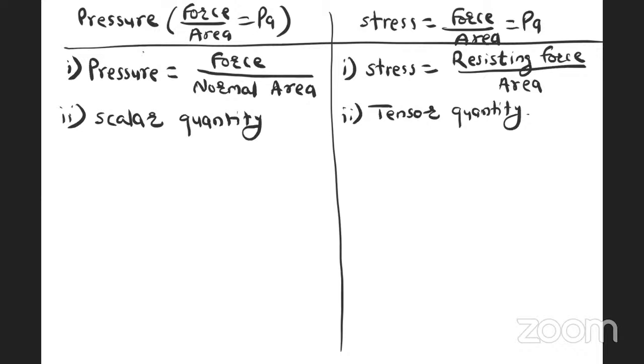Now, third difference: pressure is always normal and compressive. My dear students, it is always normal and compressive. Some may say that surface tension is a tensile pressure or not. Surface tension is a tensile force acting between the two immiscible fluids or not.